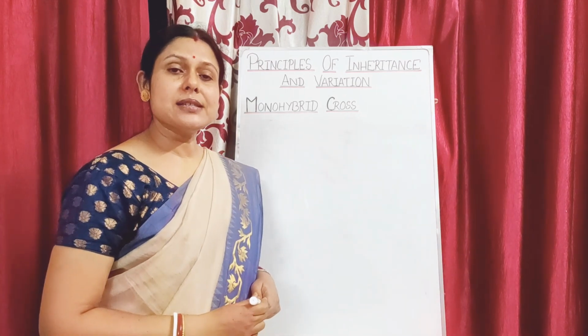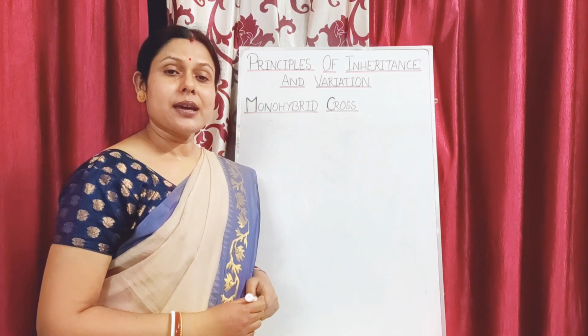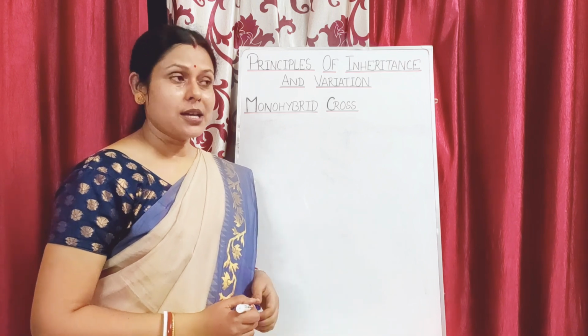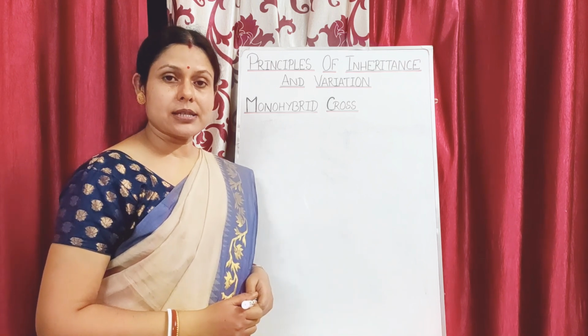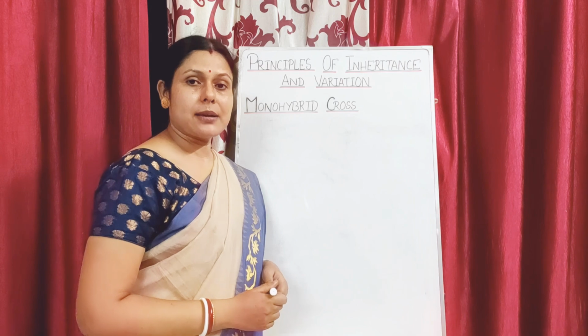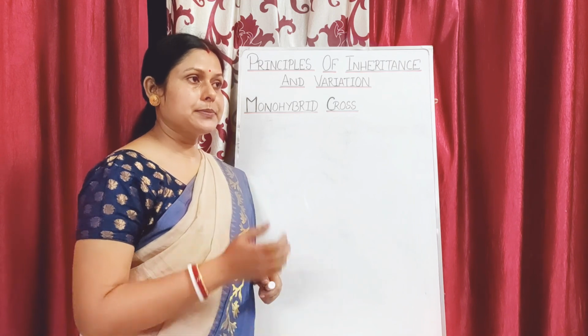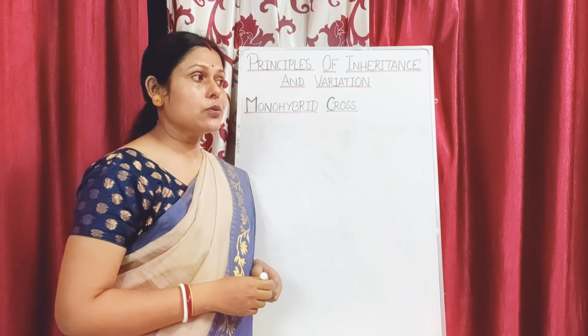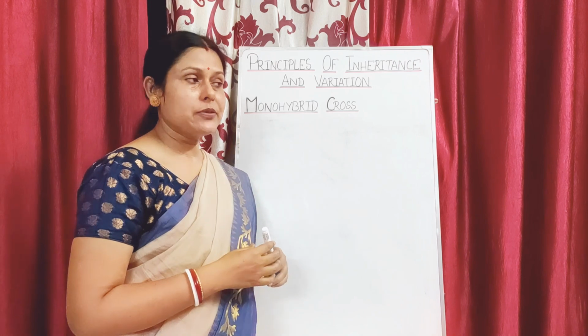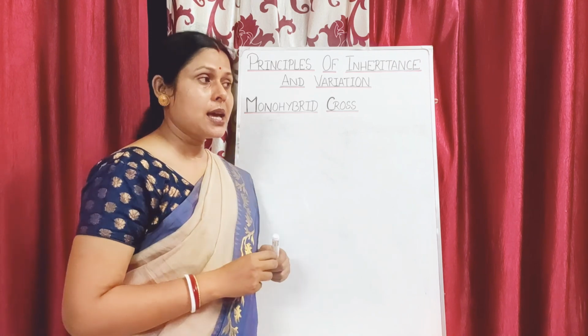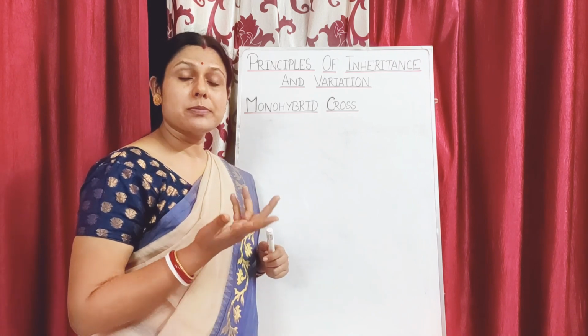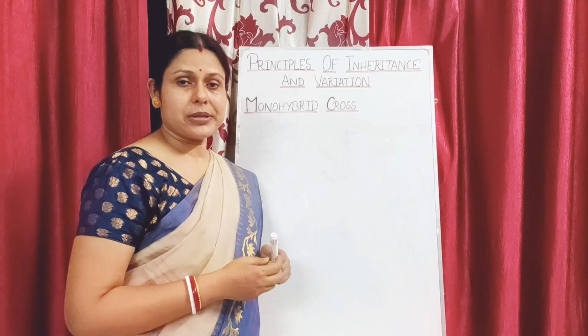Occasionally, one single gene product may have more than one effect. This example has also been discussed in your book. The example is about the pair of alleles which are responsible for the shape of the seed and which is also responsible for the starch content present in the seed.